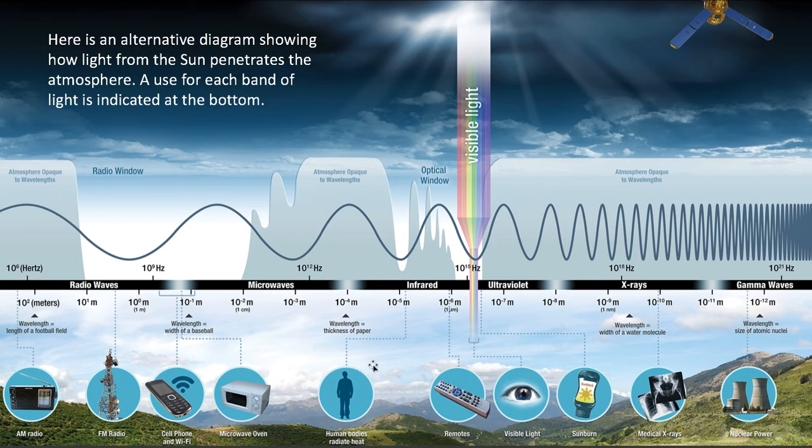Our human bodies, we'll talk more about this in a bit, but our human bodies radiate part of the electromagnetic spectrum in the infrared. Our remotes use infrared. Ultraviolet rays are dangerous to us, so we wear sunscreen to prevent sunburn. X-rays are used in medicine, and gamma rays are produced in nuclear power plants.